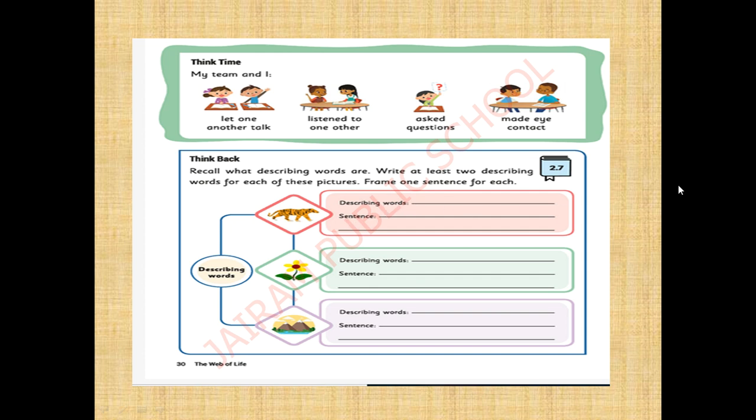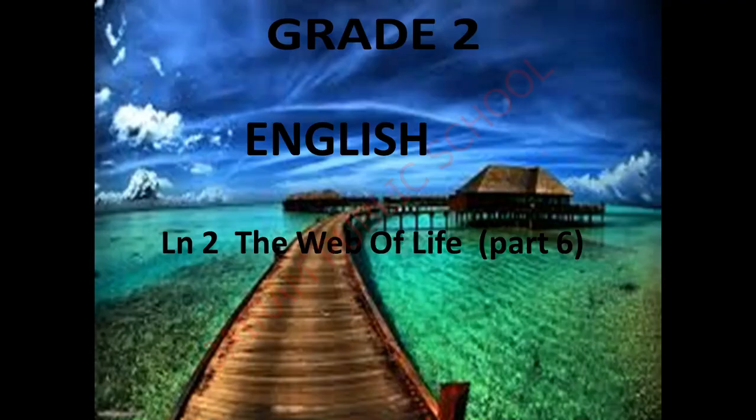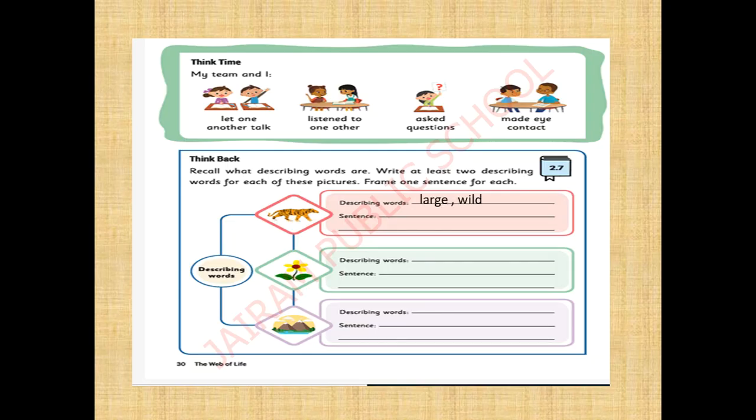See, ma'am gave one answer. Let us see what is that. Okay, tiger is a large animal and tiger is a wild animal, right? So I described tiger as large, wild. Like this, you can also describe using your own describing words. You have to describe this tiger with two describing words. You can use this also, but you can also give your own creative answer.